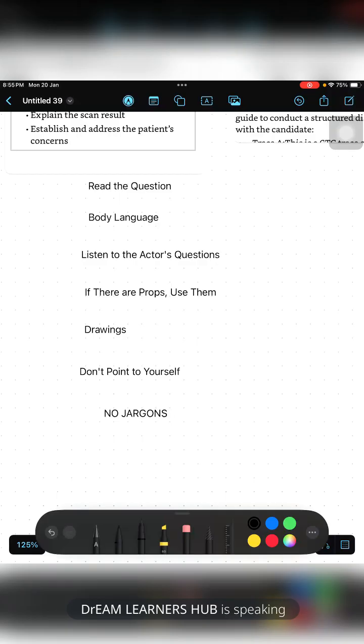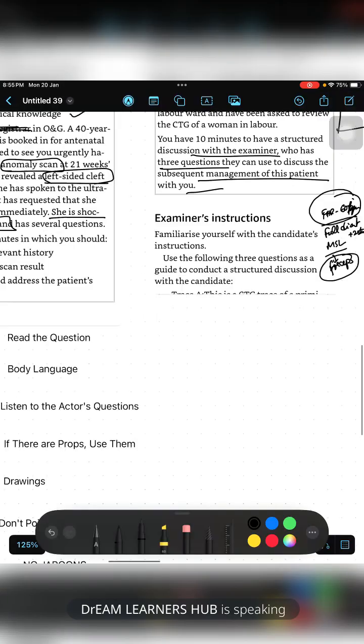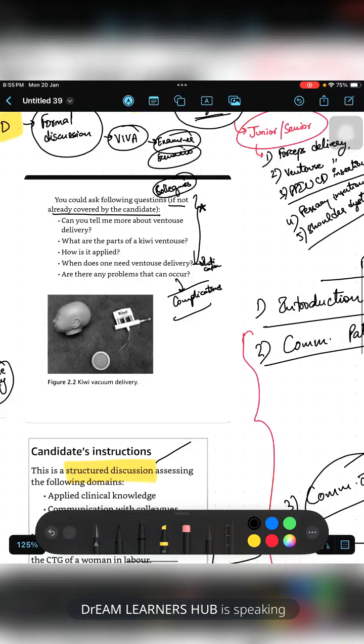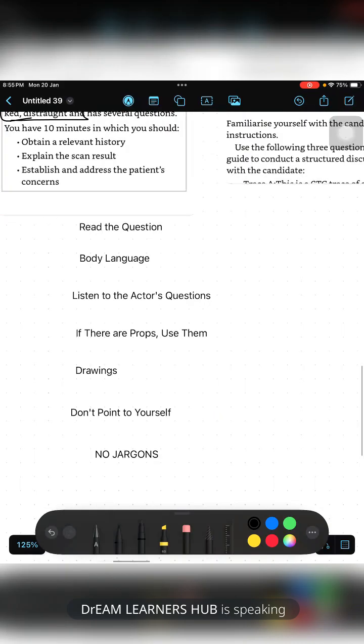Next, listen to the actor's questions. That is very, very important, because that itself will give you marks, because the actor or role player will have some task, as I have shown you in the previous one. These are the instructions for the actor. For the patient also, they will have some questions. They will ask, yes doctor, is it fine if I carry this baby till the end? Or how much chance is there of this being an SGA baby, doctor? Or they will ask, what is the chance of it happening again?